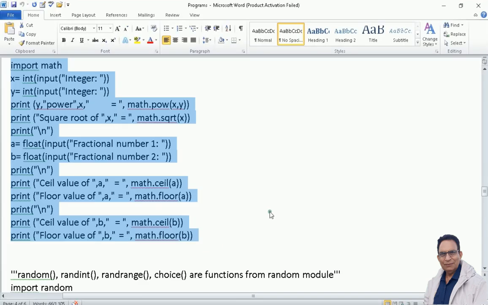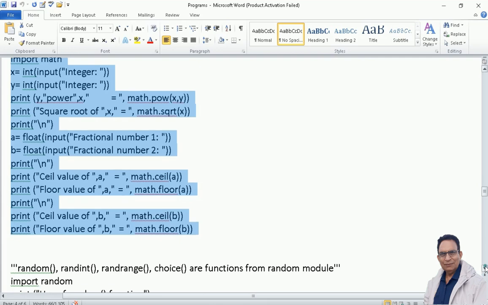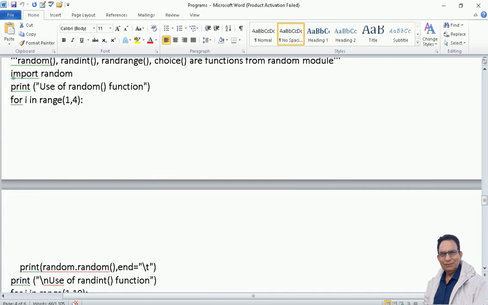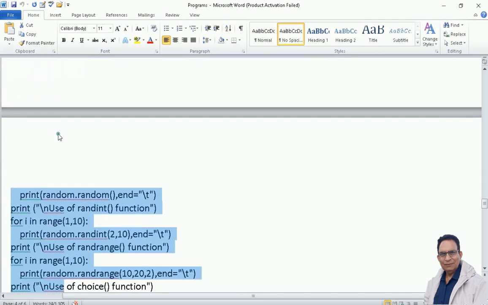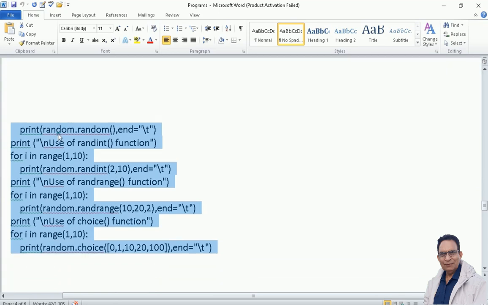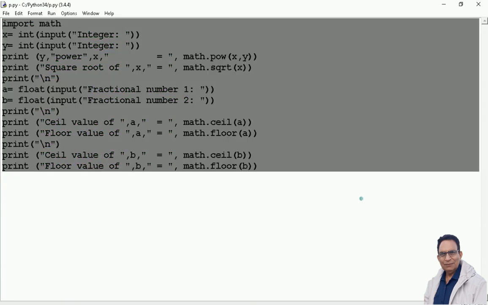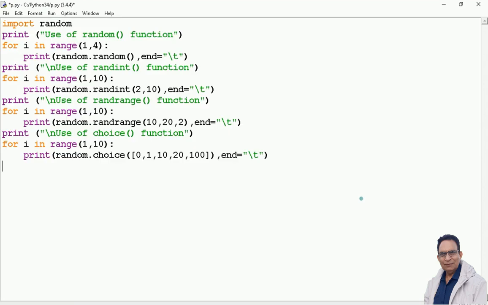Let us go to the part where I have written the program already, replacing the code which already exists here.